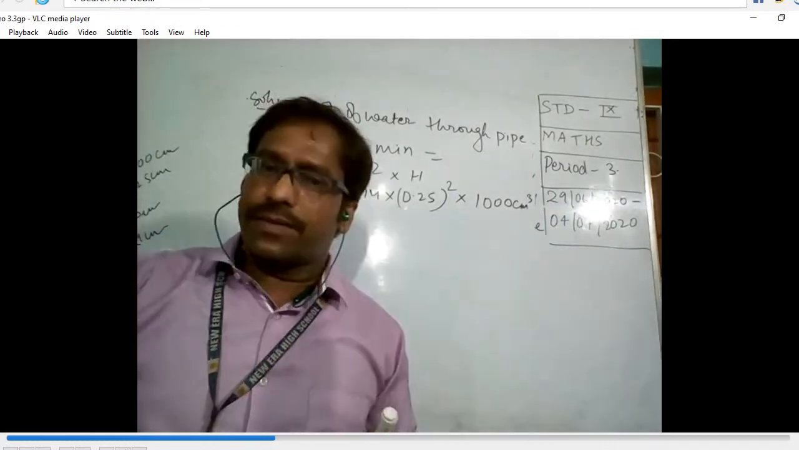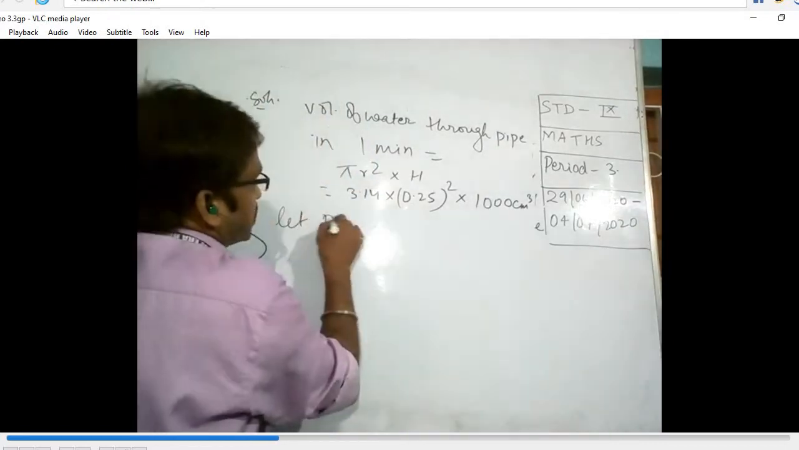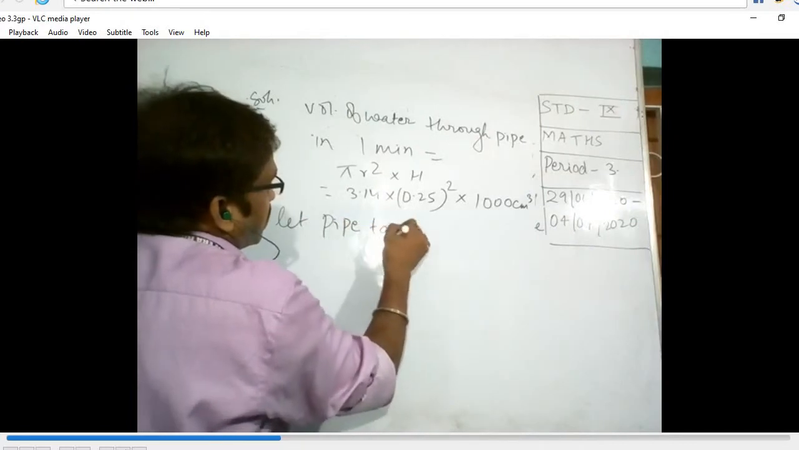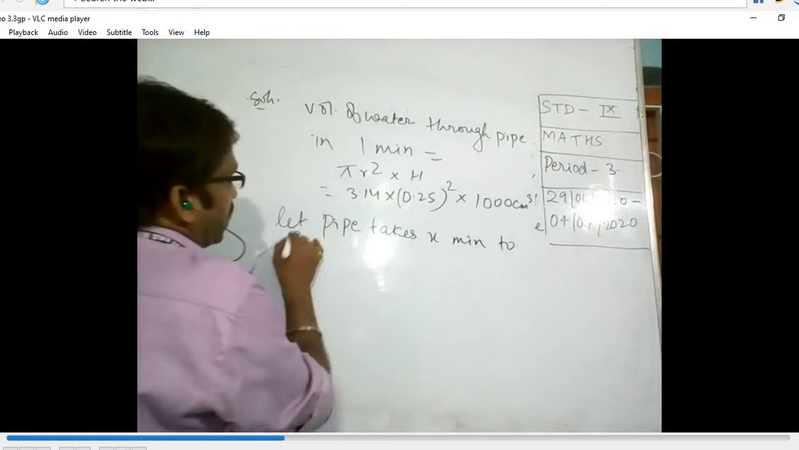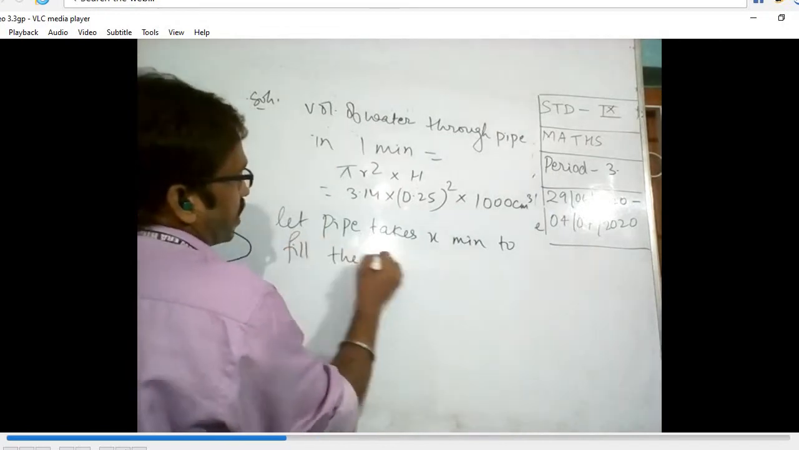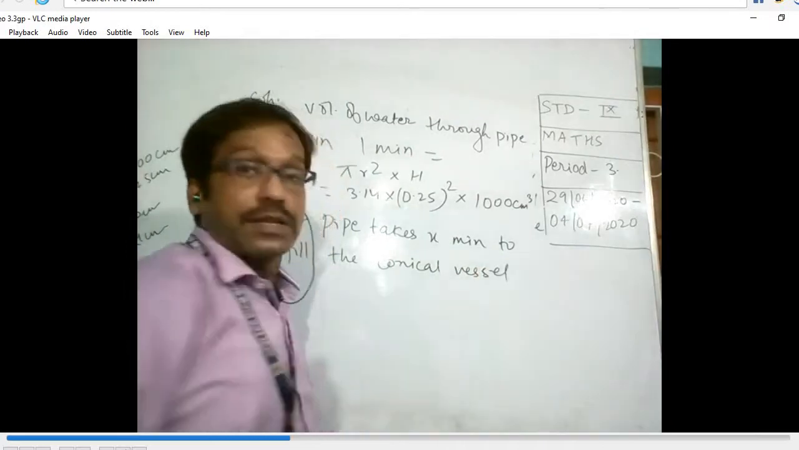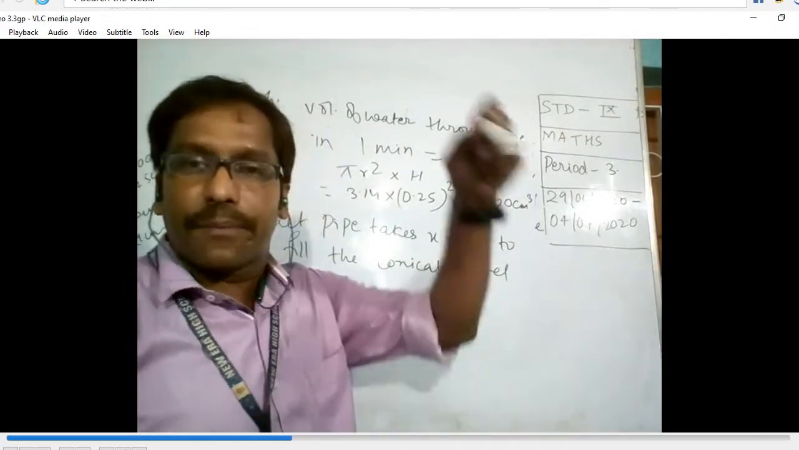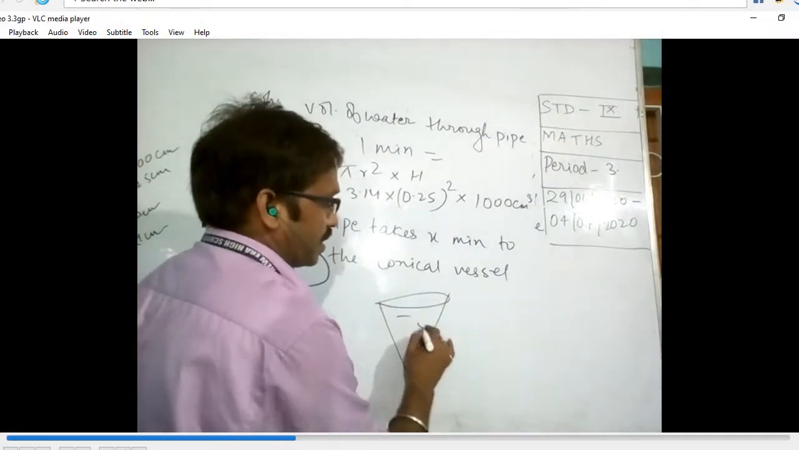Suppose that it takes x minutes to fill the conical vessel. Then what is the volume of the conical vessel? Because when the water goes inside the vessel, the water fills the cone.